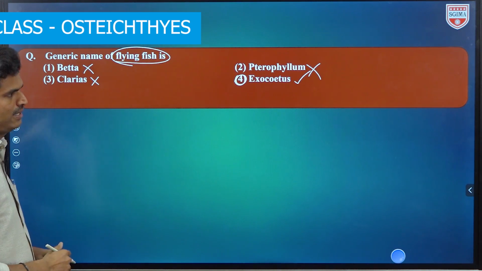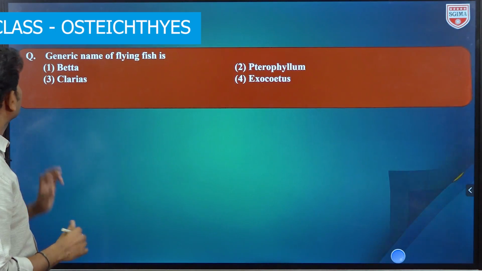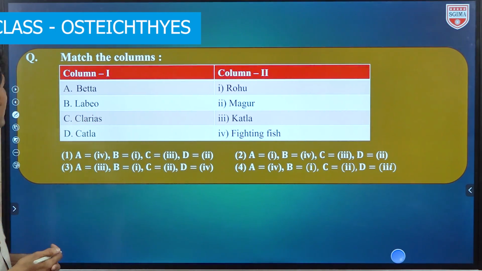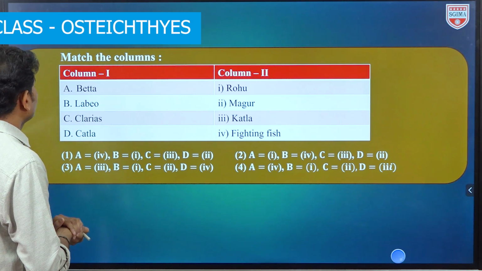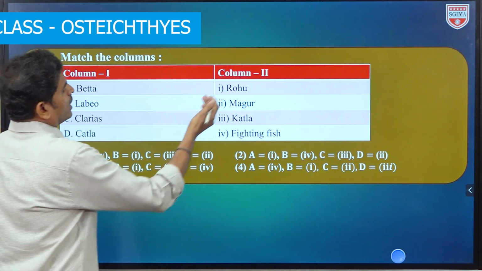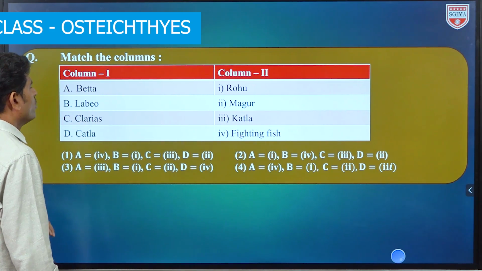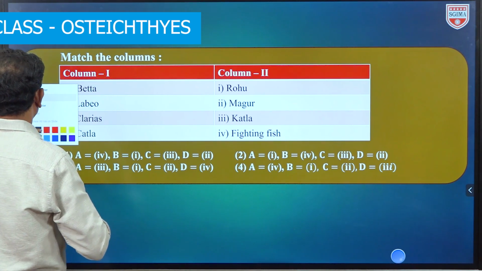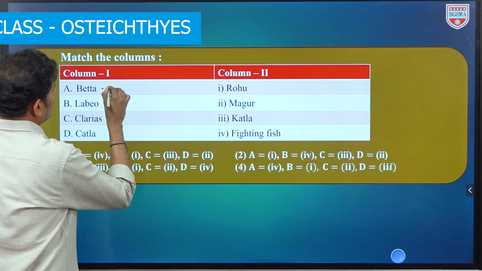Okay, check how many of your options are correct. Now next question, match the following. Under column 1, Betta, Labeo, Clarias, Katla. In the other column, Rohu, Magur, Katla and fighting fish. Now Betta is known as which fish? Fighting fish it is. Now this is 4.